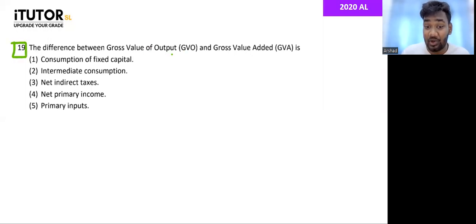The difference between gross value of output and gross value added is what? Very simple, guys. If you know the equation, you can give me an answer. What's the difference between GVO and GVA? From GVO, if you do something, you get GVA. The difference is intermediate consumption. That's a very simple question. From gross value of output, if you minus the intermediate consumption, you get gross value added. Simple as that. Next one.